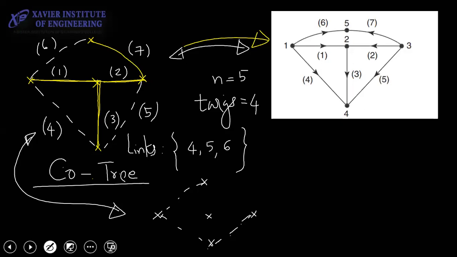Another thing is, how do I know how many links should be there? मुझे कैसे पता कि ये 3 ही होना चाहिए?